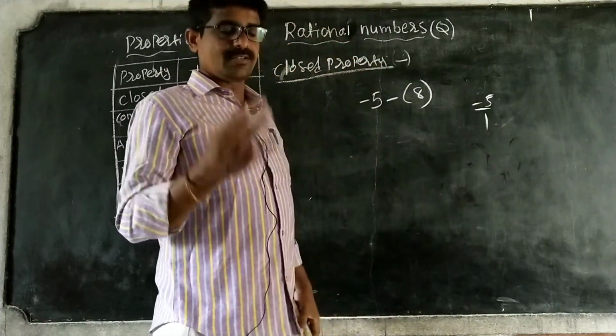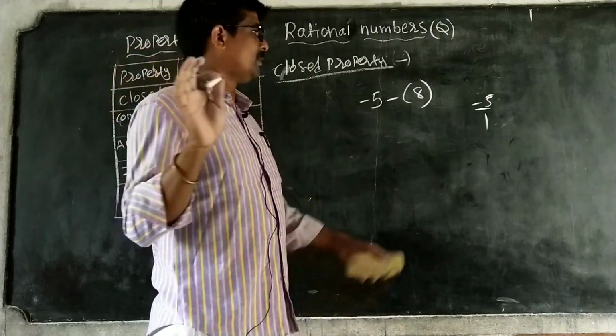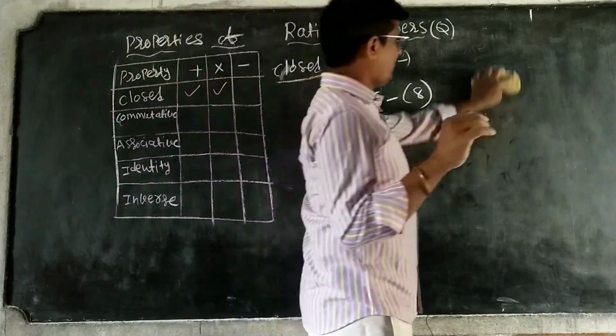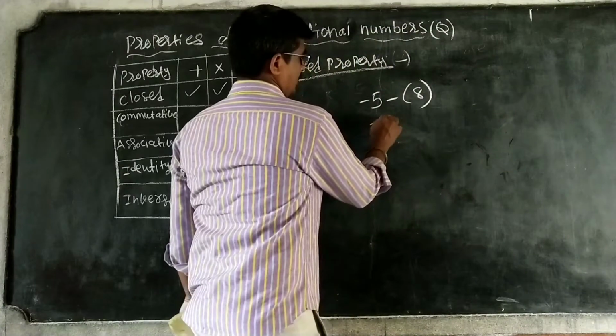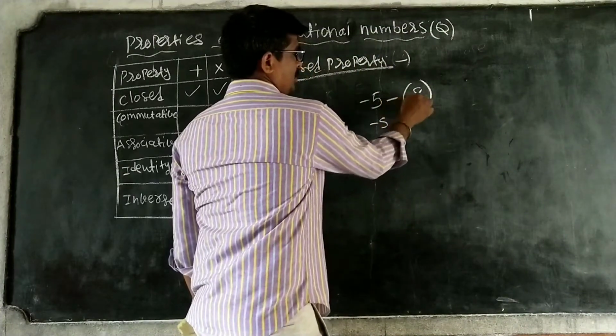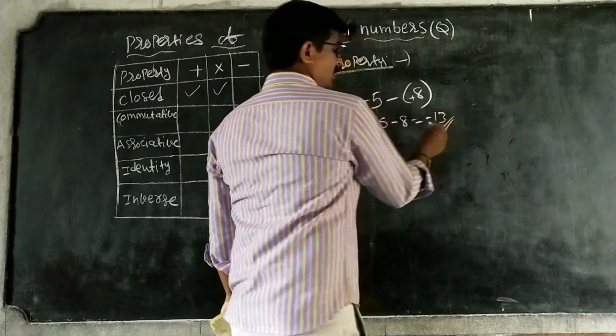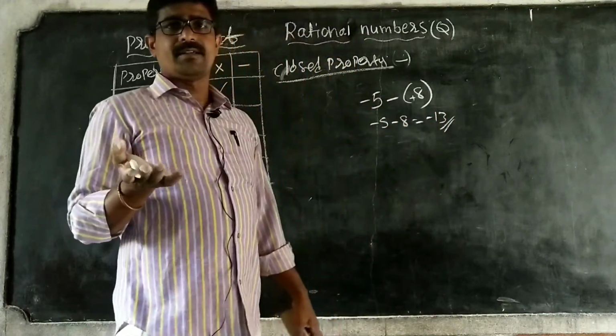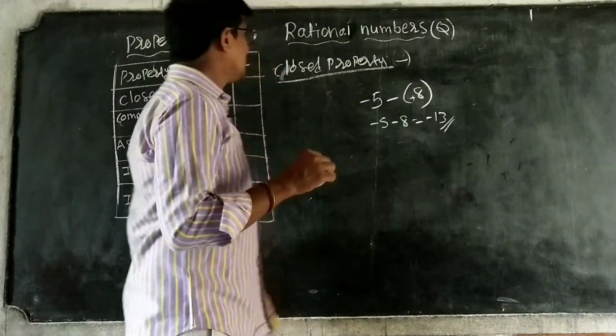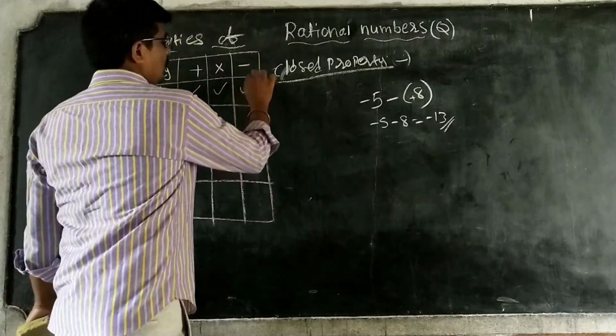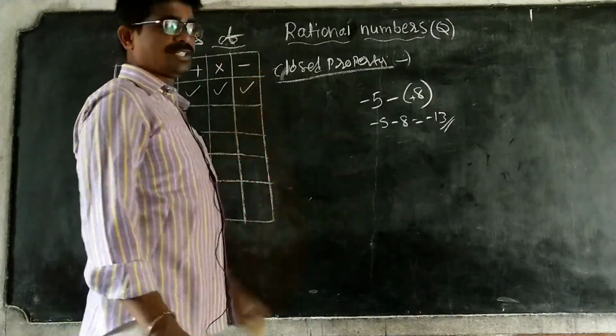If q is equal to 0, it is not a rational number. So minus 5 is also a rational number. Minus 5 into plus 6 is equal to minus 30. Minus 30 is also a rational number. So this is closed under subtraction.